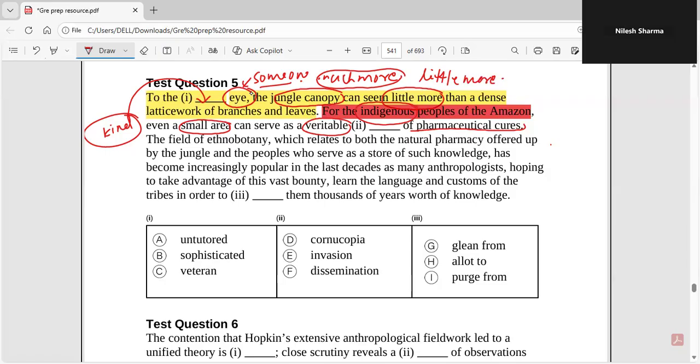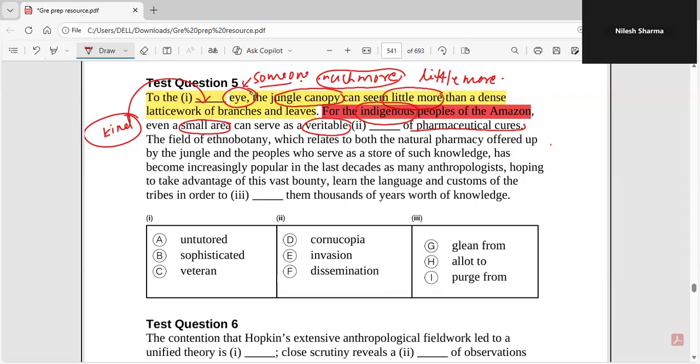So what is the contrast over here, Nilesh, between the two ideas? The idea that I have marked in yellow and the idea that I have marked in red. What is the contrast? Can you tell me? It's the contrast with the indigenous people who do have the knowledge of the jungle. Perfect. Great.